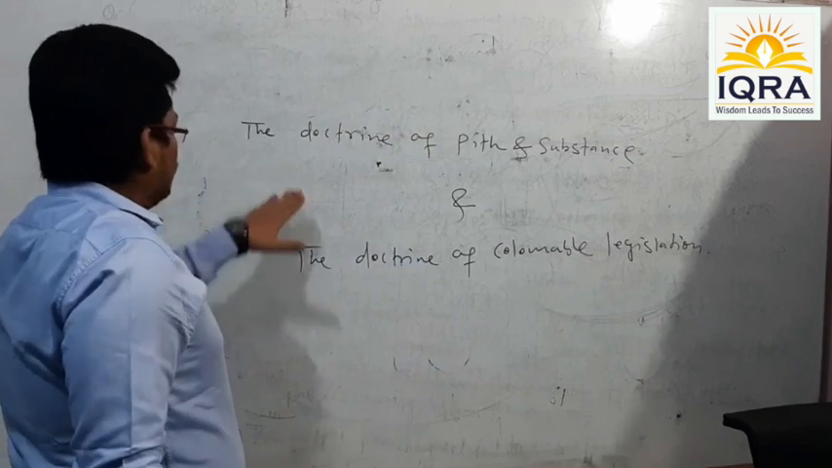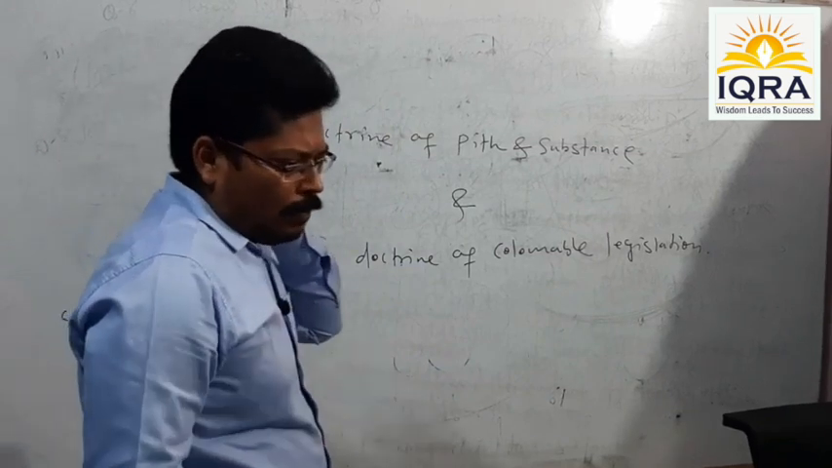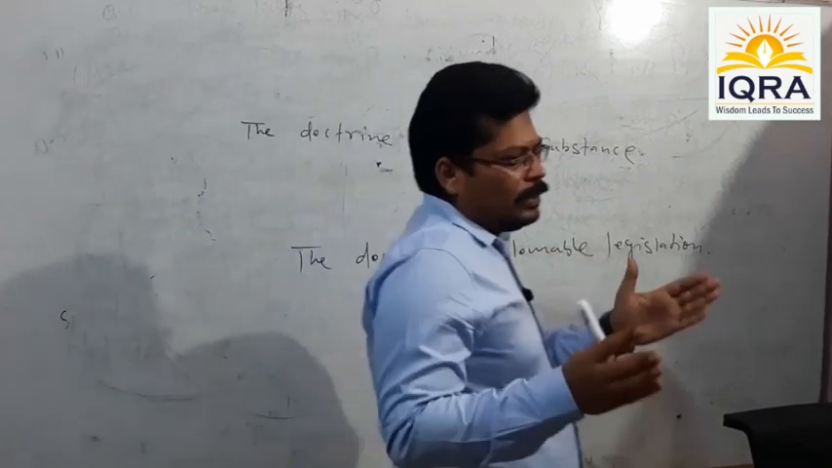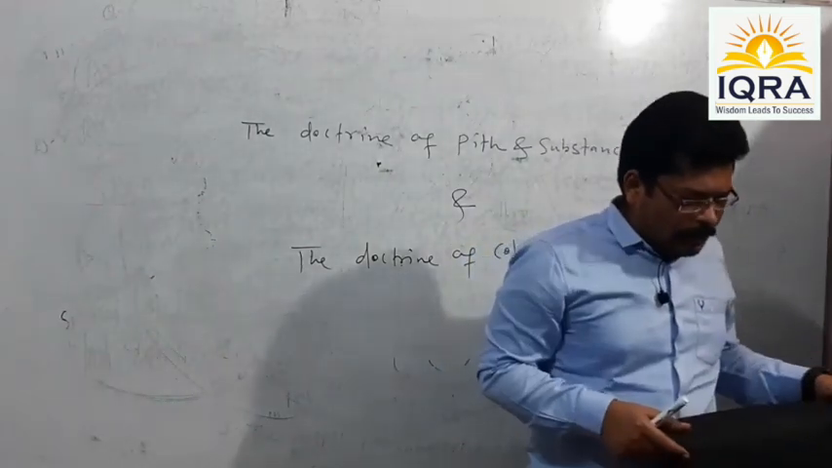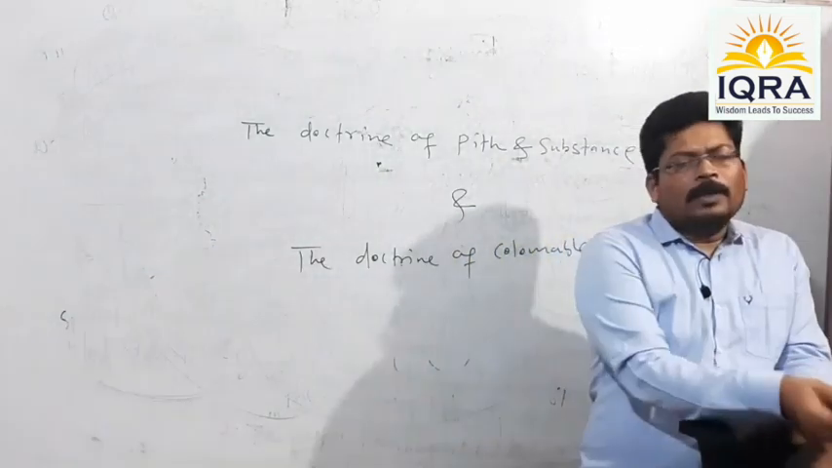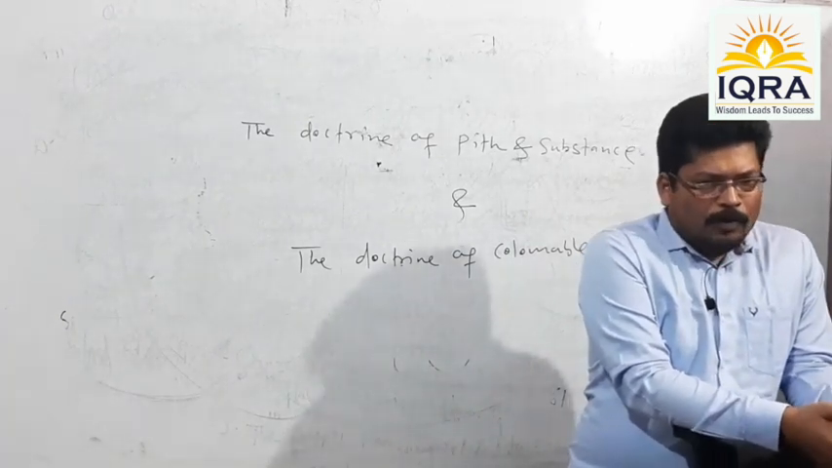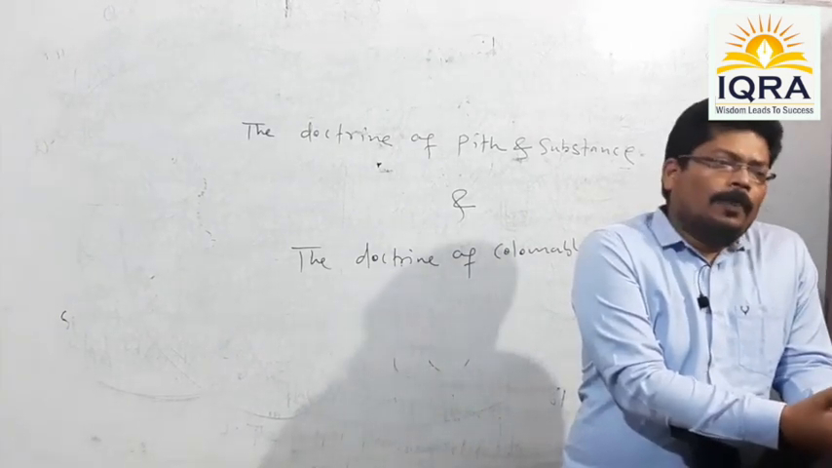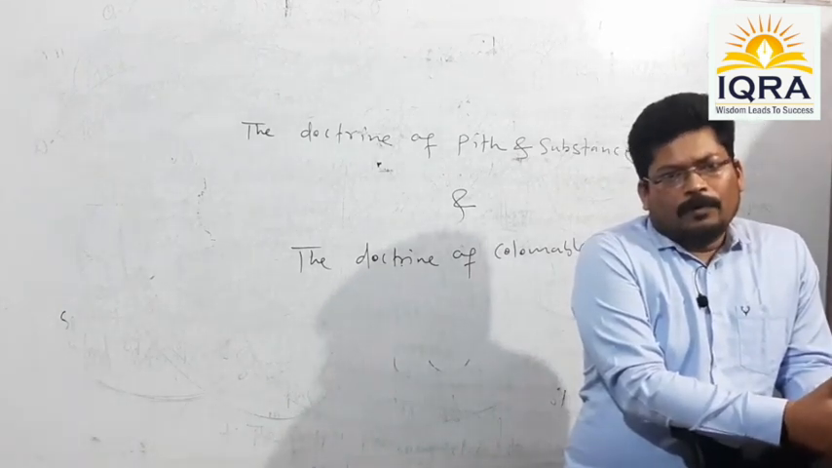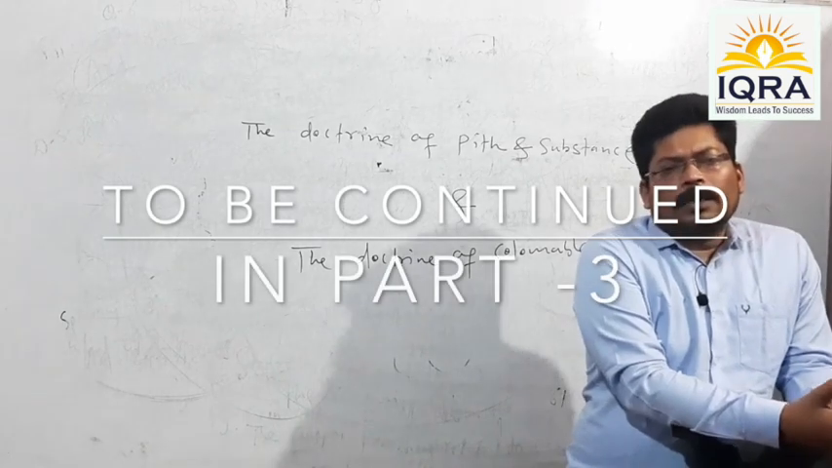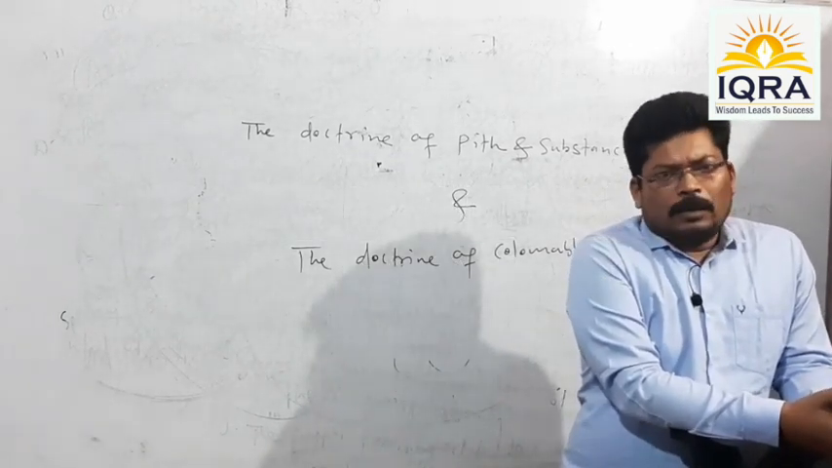Once the discussion over these two doctrines is accomplished, our legislative relationship, I mean the center-state legislative relationship, would be finished, and accordingly we would shift to the executive relationship of center and states, or you can say the administrative relationship of the center and states.